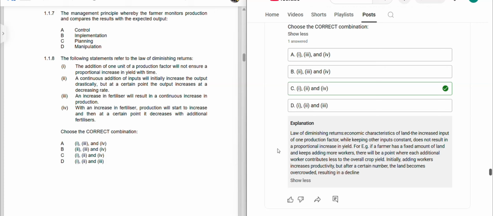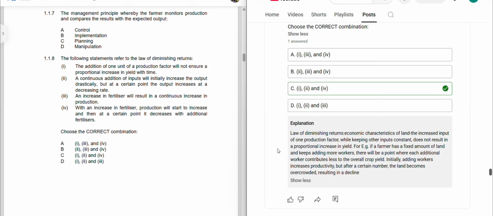increase in yield. For example, if a farmer has a fixed amount of land and keeps on adding more workers on that piece of land, there will be a point where each additional worker contributes less to the overall crop yield or to the overall production.